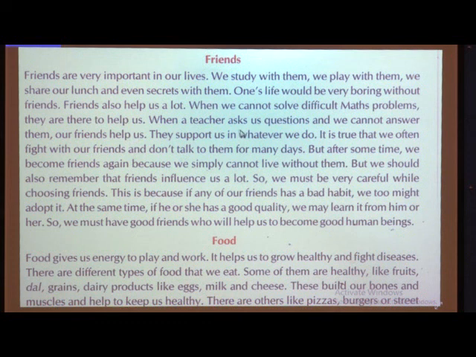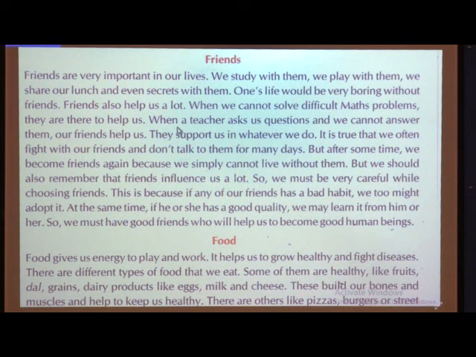When a teacher asks us questions and we cannot answer them, our friends help us. Children, these things we experience in the class. Suppose one boy is sitting in front and the other friend is at the back. When the teacher asks the questions, what do you do? If your friend is not able to answer in front of the teacher, what do you do at the back? You will go on prompting him, hey, tell this answer, I know this answer. Or if you don't want your friend to get a punishment, immediately you raise your hand and you tell the teacher the answer, so that your friend escapes from the punishment.